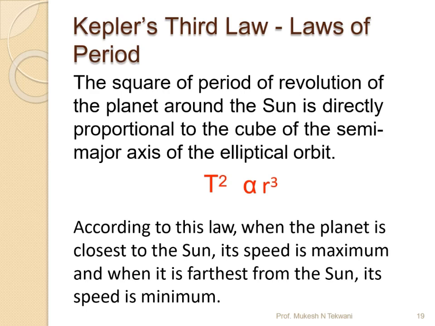to r cube. So what this law says is that the square of the period of revolution of a planet around the sun is directly proportional to the cube of the semi-major axis of the elliptical orbit. So according to this law, when a planet is closest to the sun, its speed is maximum, and farthest from the sun, its speed is minimum.